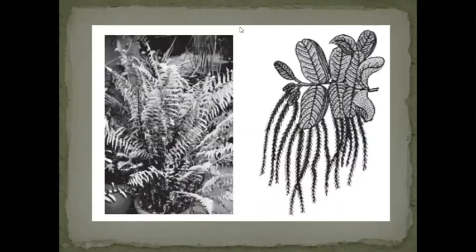Two more diagrams are there, and the first one is fern, which you can easily see in your surroundings, in your schools, colleges, neighbor's house, your house, gardens. In many places you can see these plants, that is ferns. So for this you just need to remember that these are ferns, right? Nothing else, no labeling is required.